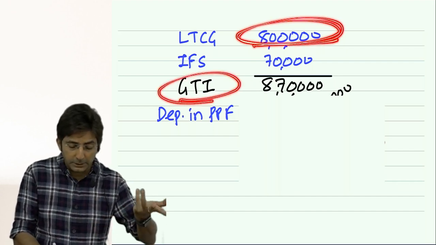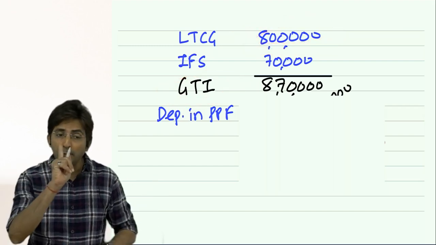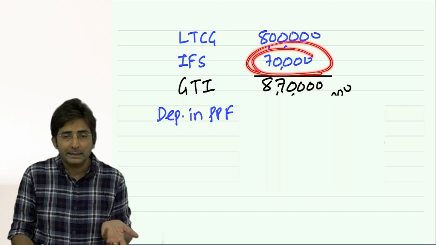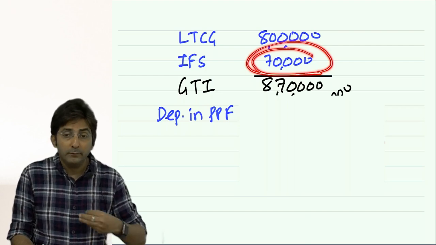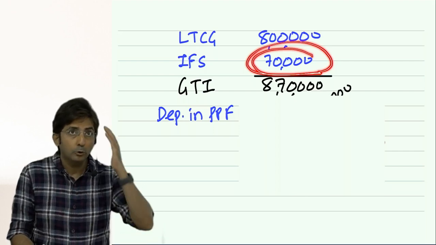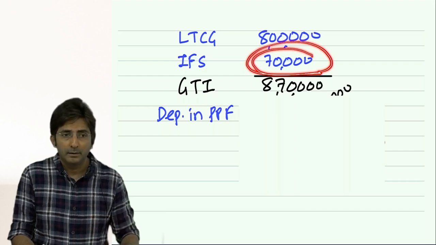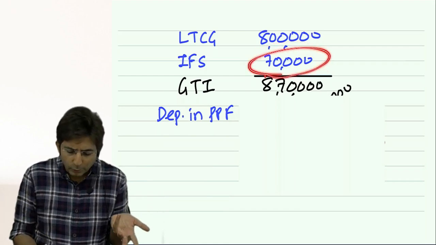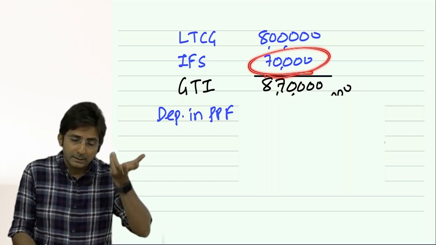Anyway, we call it GTI, so keep it like GTI only, gross. Don't cut even a single rupee. Yes, income from salary is eligible for Chapter VI-A, but that is only 70,000. So at the most, how much can I take? 70,000. Even if I have deposited 1 lakh in PPF, I will not get a 1 lakh deduction. Although 1 lakh in PPF looks within the 80C limit of 1,50,000, my income which is eligible for Chapter VI-A is only 70,000.